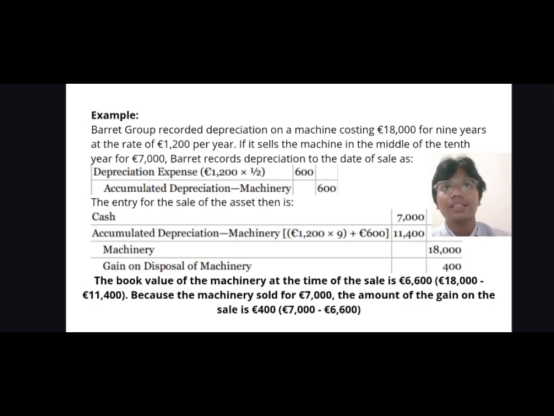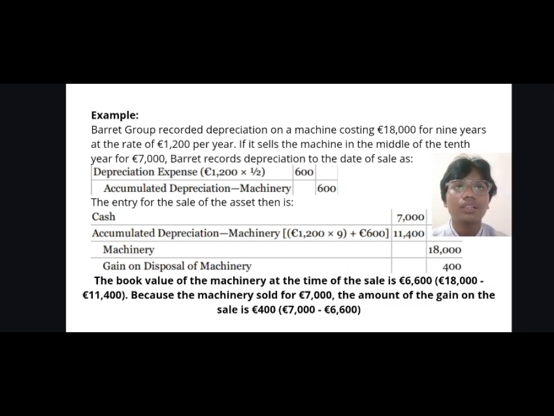For example, Barrett Group recorded depreciation on a machine costing 18,000 for 9 years at the rate of 1,200 per year. It sells the machine in the middle of the 10th year for 7,000. Barrett records depreciation to the date of sale. Depreciation expense is 1,200 divided by 2 since it's only half of the 10th year. So we have 600 on the debit side, and accumulated depreciation machinery 600 on the credit side.